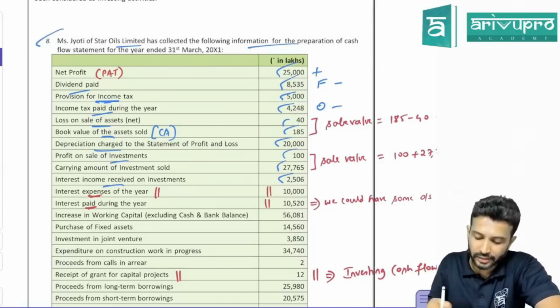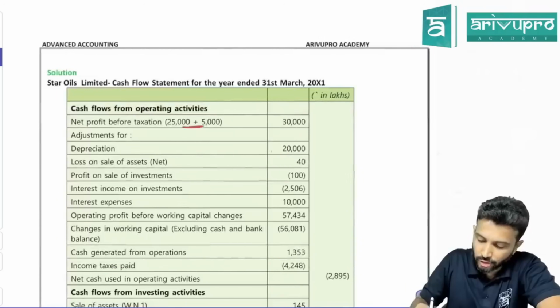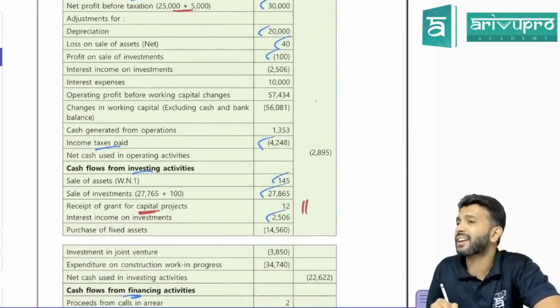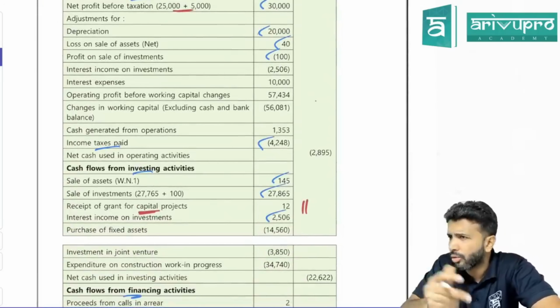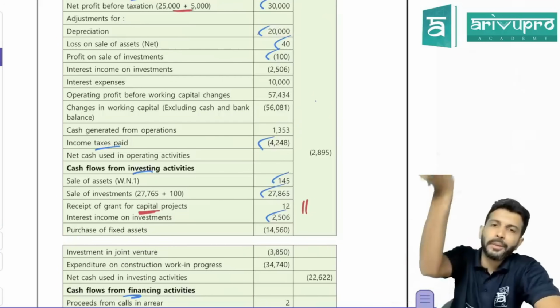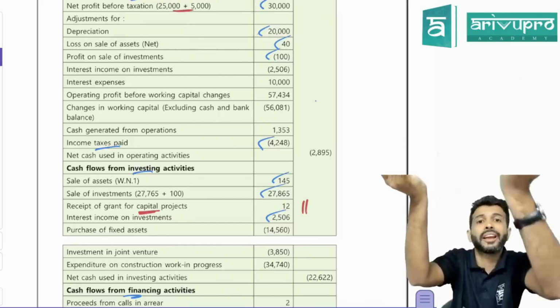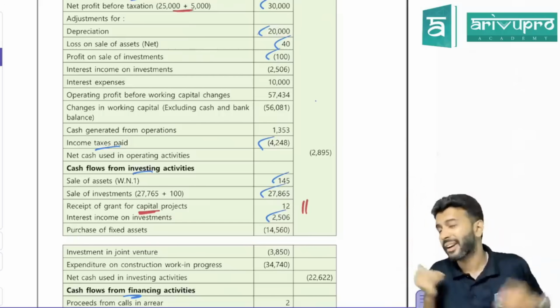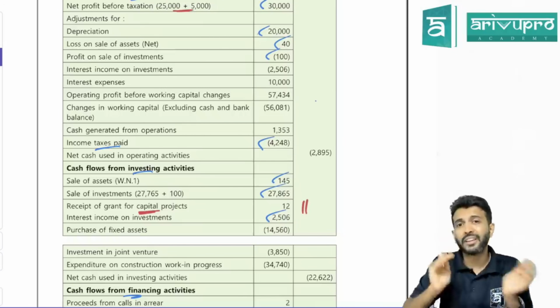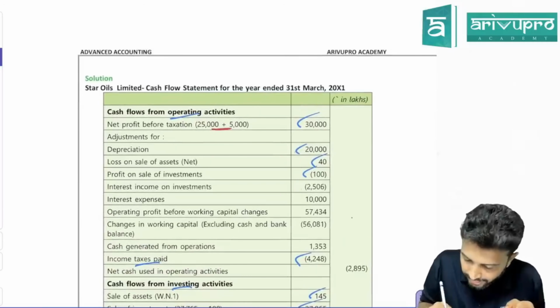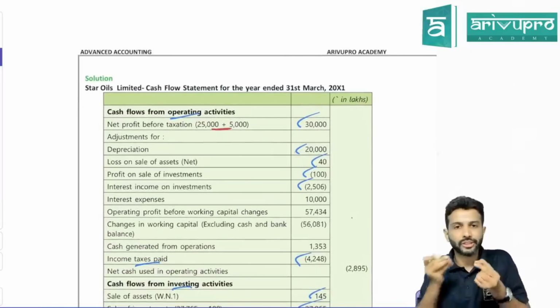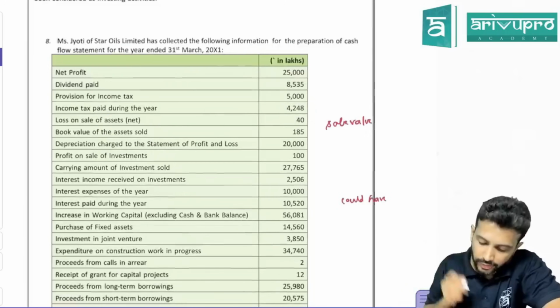Interest income received on investment. Interest income received is what activity? Investing activity. So 2506 they should consider as plus under investing activity. But interest income would have gone to the P&L account, so there is an income. Due to this income, the P&L balance has increased, so operating cash flow is also increased. But interest received is not an operating activity, but an investing activity. Hence, under operating activity, you need to minus 2506. Have they done? Yes. Next.